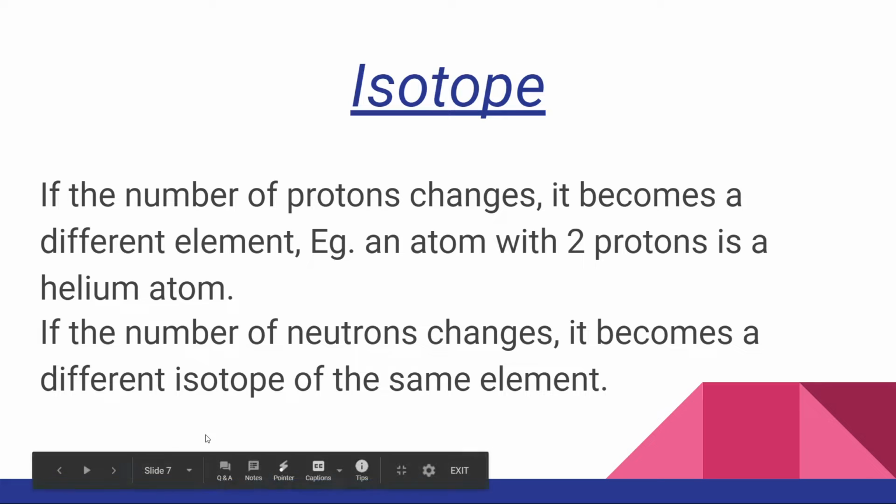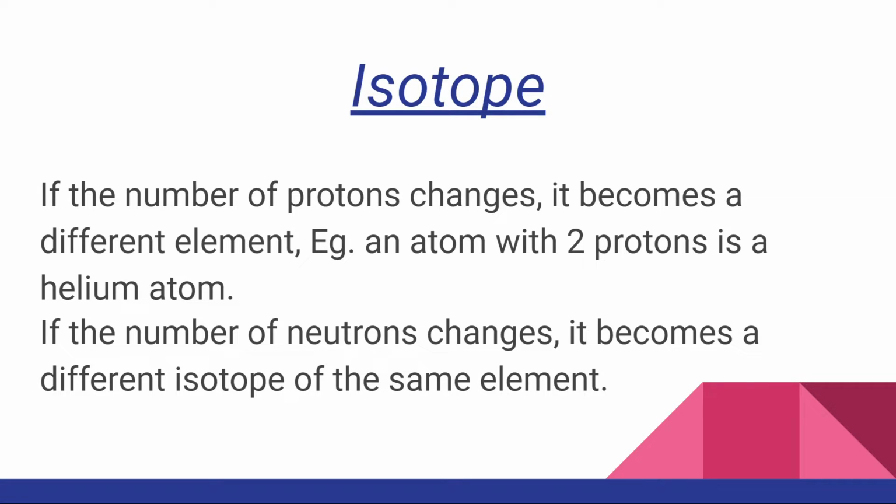Isotope doesn't really mean anything, it's just a term we use. For example, hydrogen doesn't actually have any neutrons, but some hydrogen atoms have either 1 or 2 neutrons. So if the number of neutrons changes, it becomes a different isotope of the same element.